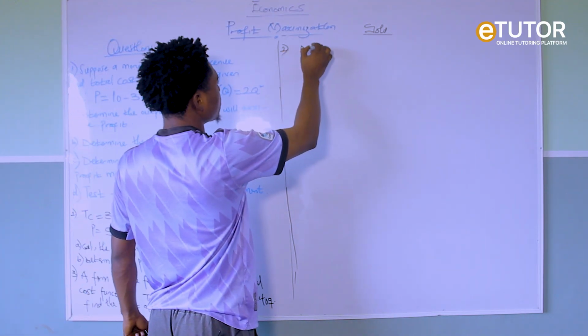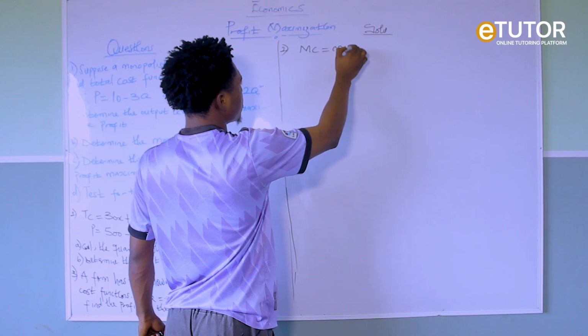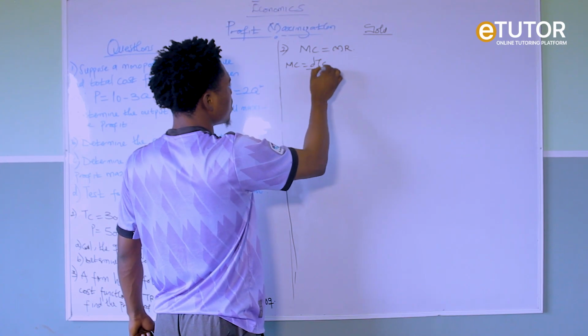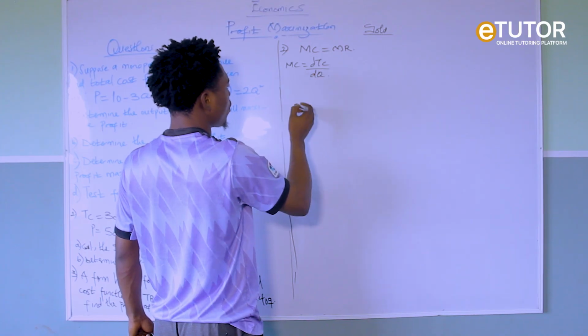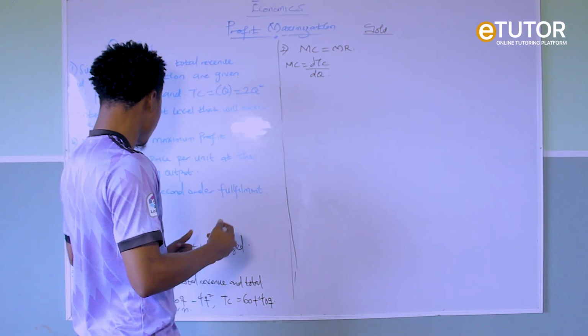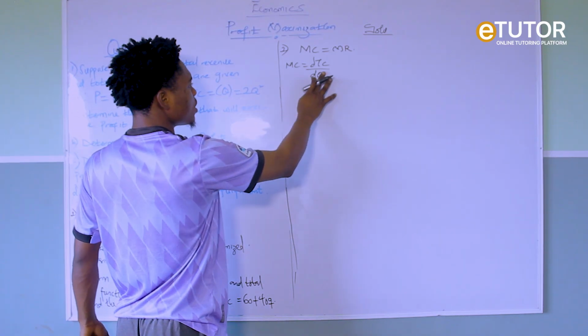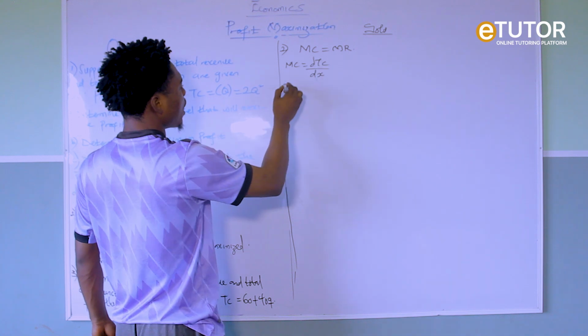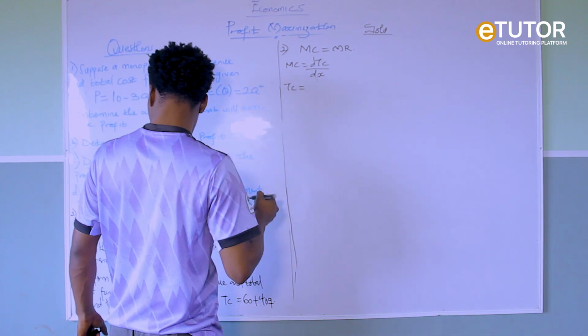So don't forget that to maximize profit, MC equals MR. So we have to find our MC, which is changes in TC over changes in quantity. But in this case, since our quantity is given as X, we just say changes in X.